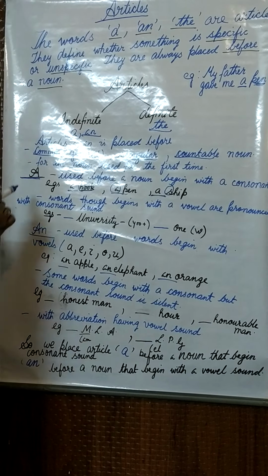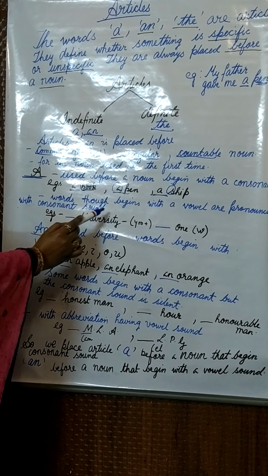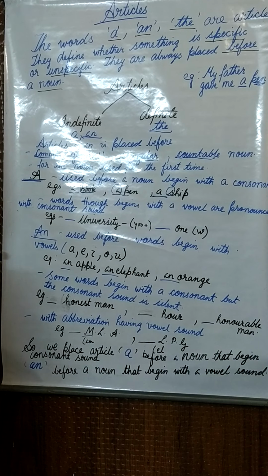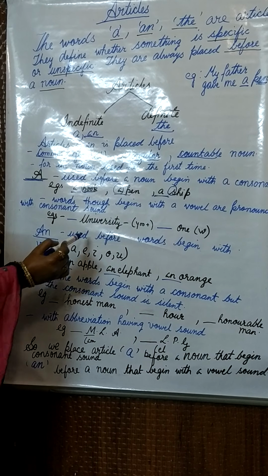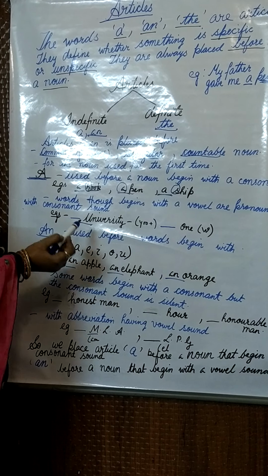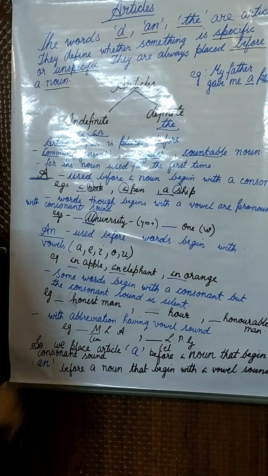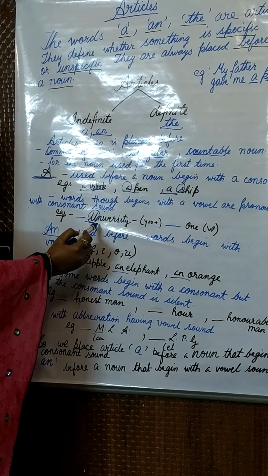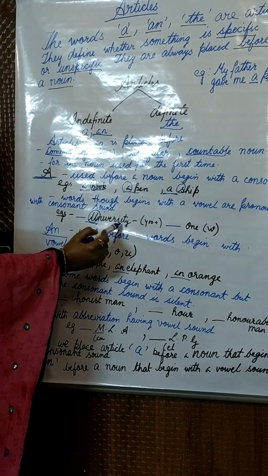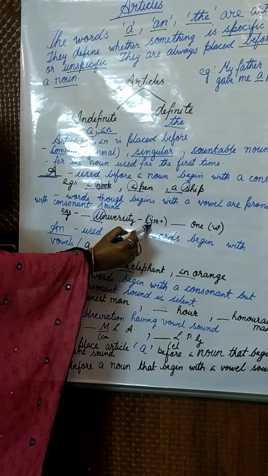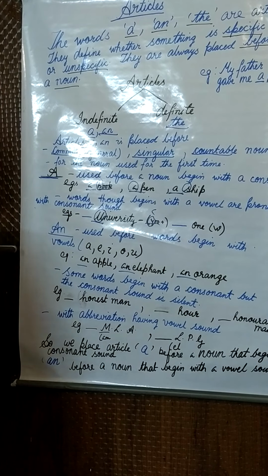Some more uses of the article a: words that begin with a vowel but are pronounced with a consonant sound. In many examples you will see that the word begins with a vowel, but the sound or pronunciation which the first letter of that word makes is a consonant. Let's take an example. University. We all know university. University begins with U, which is a vowel. But the pronunciation of the first letter U is 'yu', which is a Y sound, a consonant.